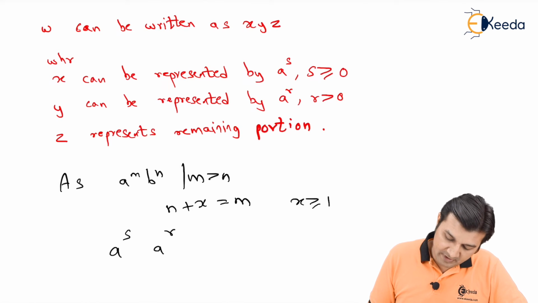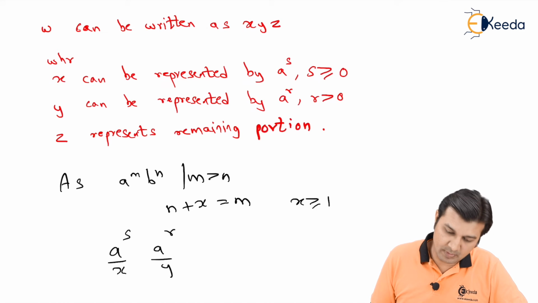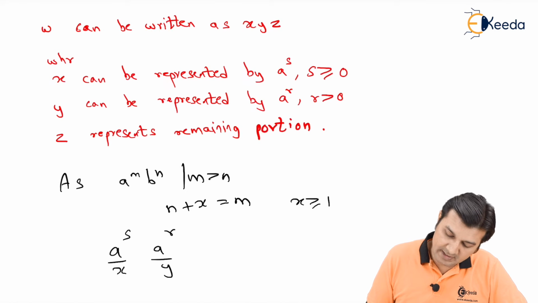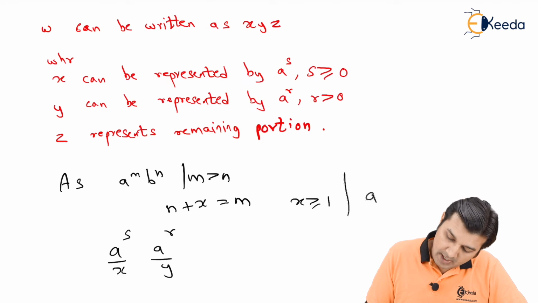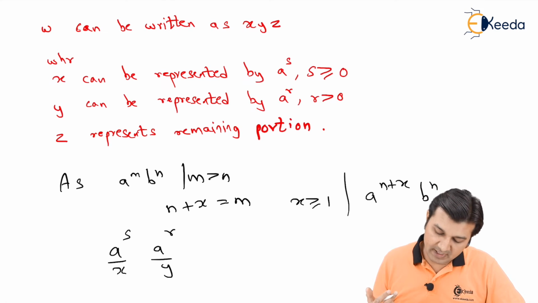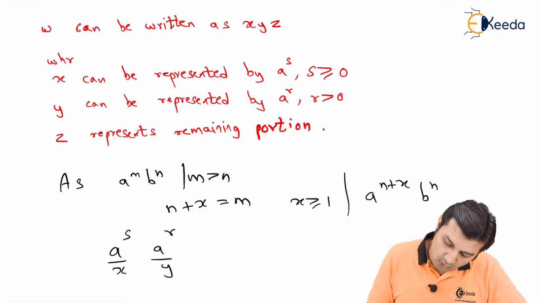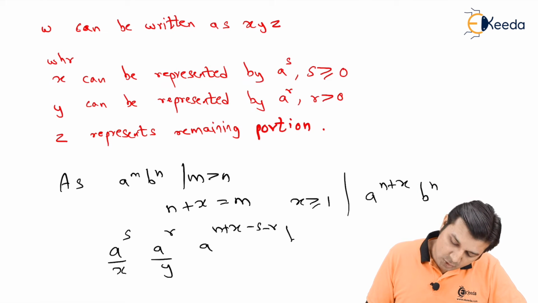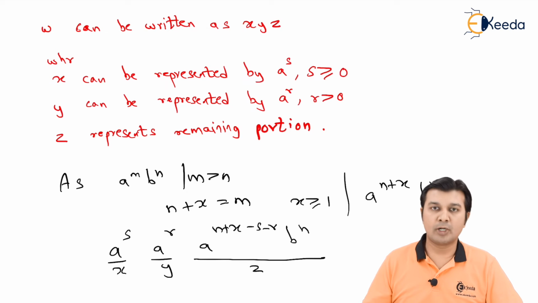So now over here I say, why can't I write the same thing as a raised to s, a raised to r, where this is my x, this is my y as usual, and the next part over here, as it is a raised to m, a raised to n, that has become a raised to n plus x, b raised to n. So among this n plus x, s number of a's are out and r number of a's are out. So what is pending is a raised to n plus x minus s minus r, right? And b raised to n, this entire part is contributing to my z.